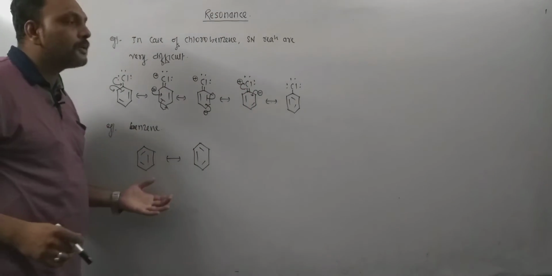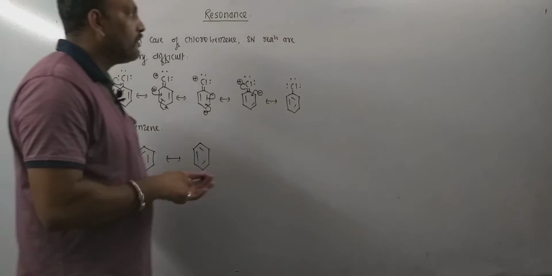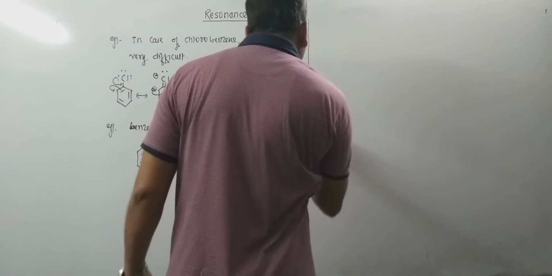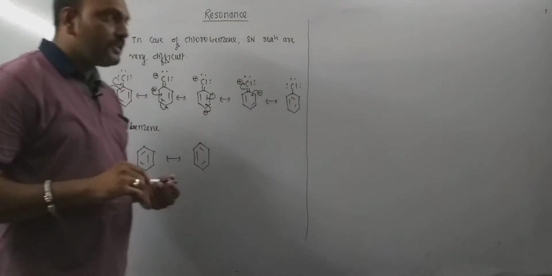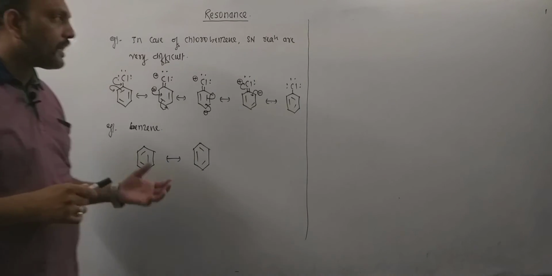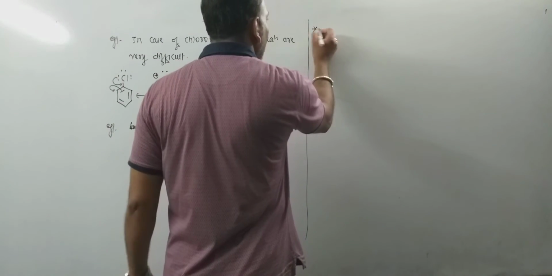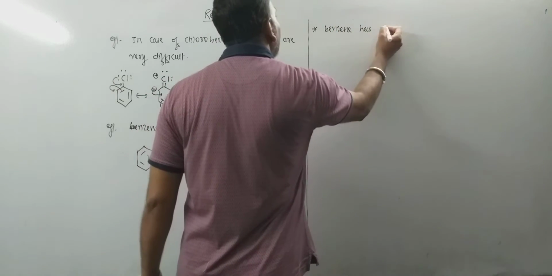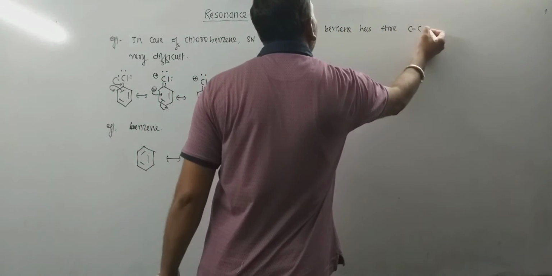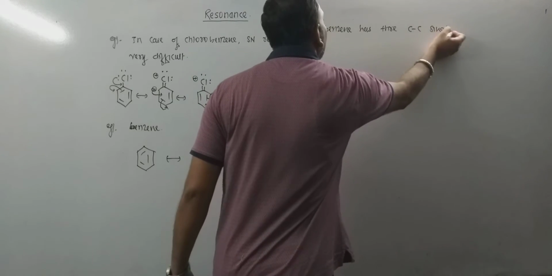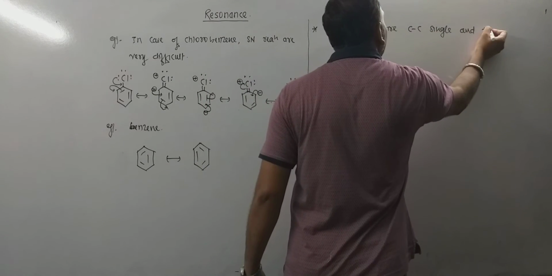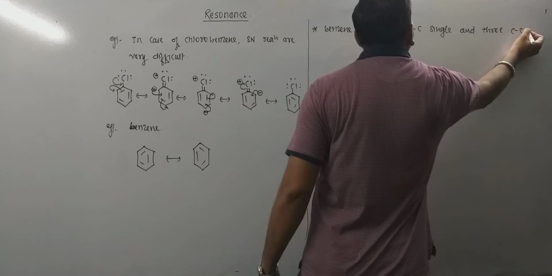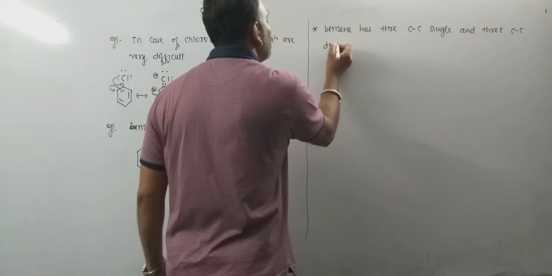As far as benzene is concerned, there are 3 carbon-carbon single bonds and 3 carbon-carbon double bonds. Remember, benzene has 3 carbon-carbon single and 3 carbon-carbon double bonds.